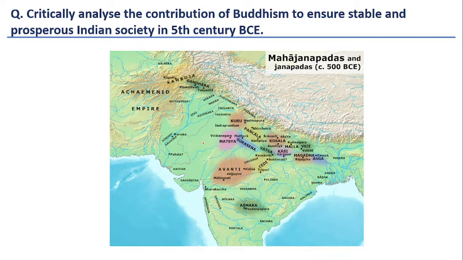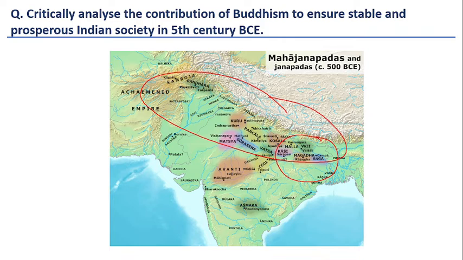This is the map which prevailed during 5th century BCE. It was the age of Mahajanapadas, and many Mahajanapadas are identified in this map. Buddhism and Jainism emerged in the eastern part of the Indian subcontinent, the eastern part of the Gangetic Valley.